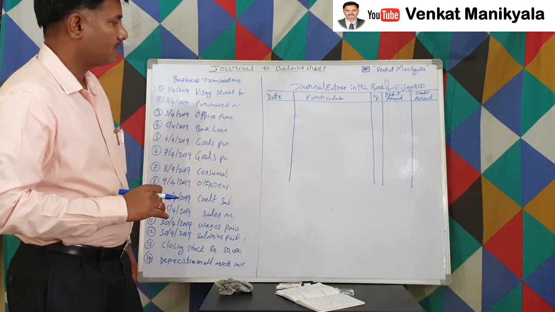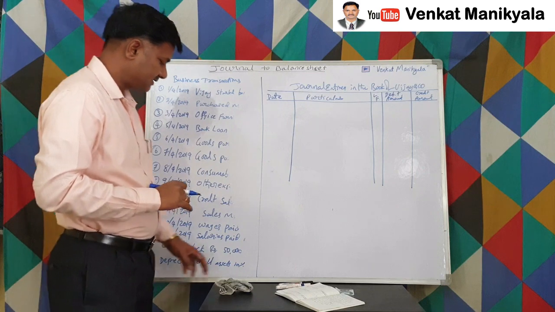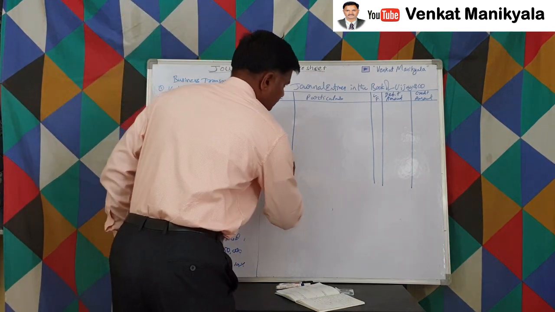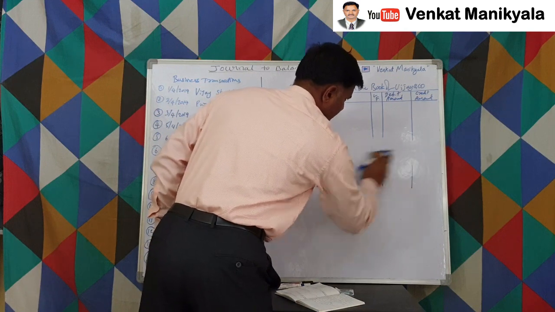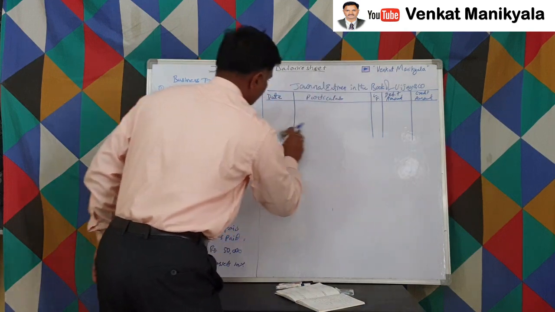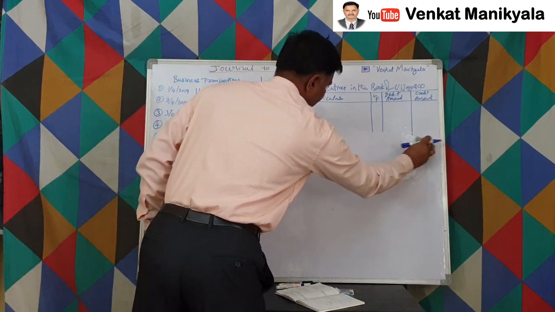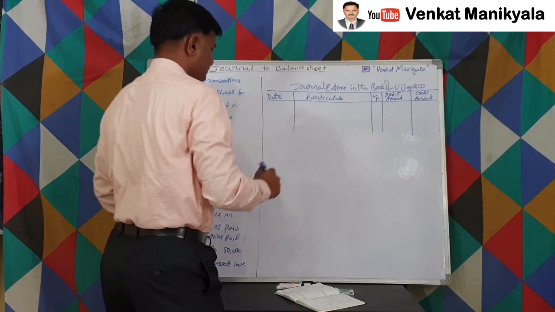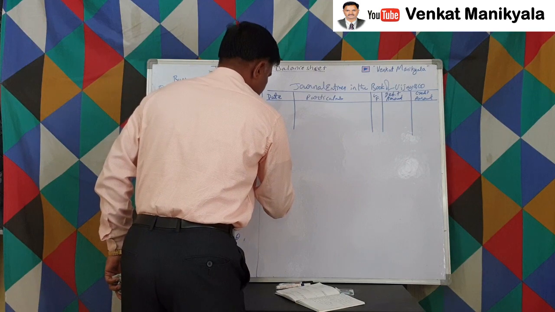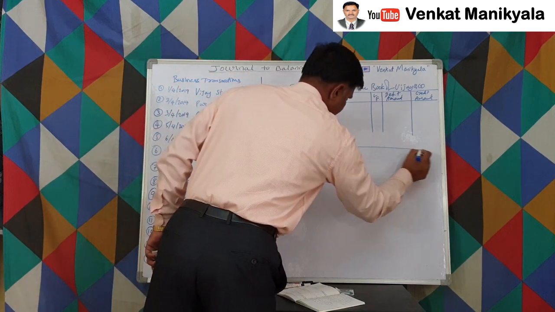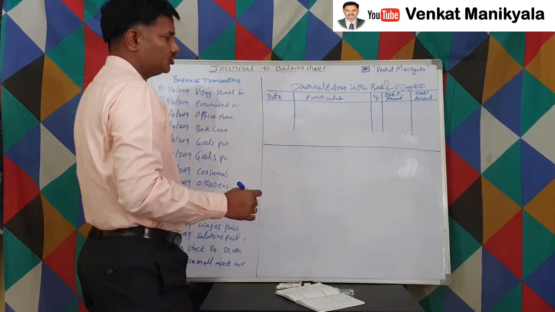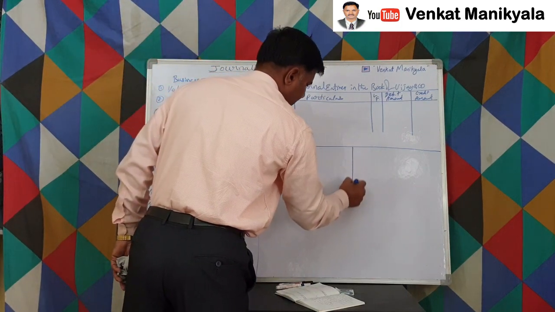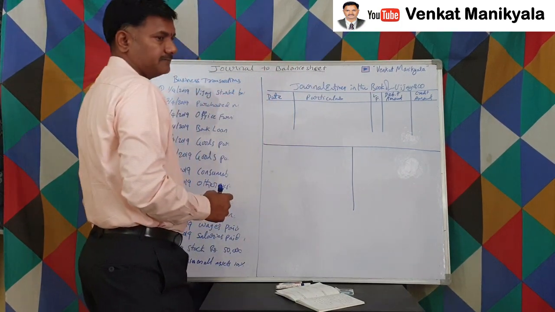So we discussed the pro formas about the ledger and trial balance also, right? I hope you have noted down this. Wherever you want to note down, pause it and note down. Then now the page, let us say, your entire page you divide into half. That means in the middle you draw one line, right?